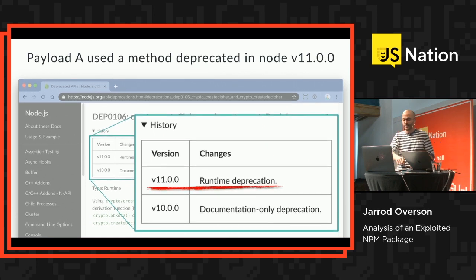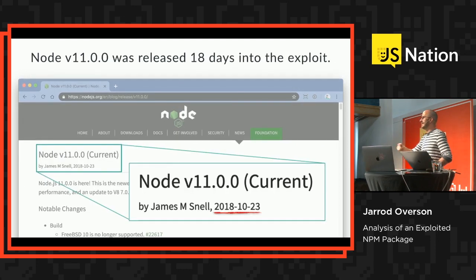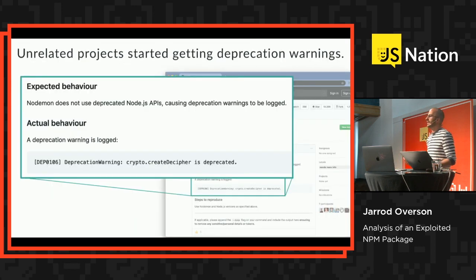So the first payload in Flat Map Stream used a method that was deprecated in Node 11.0.0. It was deprecated in version 10, but it was just documentation deprecation. As soon as 11.0 hit, you started getting a console log or a warning in the terminal. Node 11 was released 18 days after FlatMap 0.1.1 was released. So now unrelated projects started to get warnings of this deprecated method. That deprecated method was a method in the crypto library. A lot of projects shouldn't be touching crypto libraries.